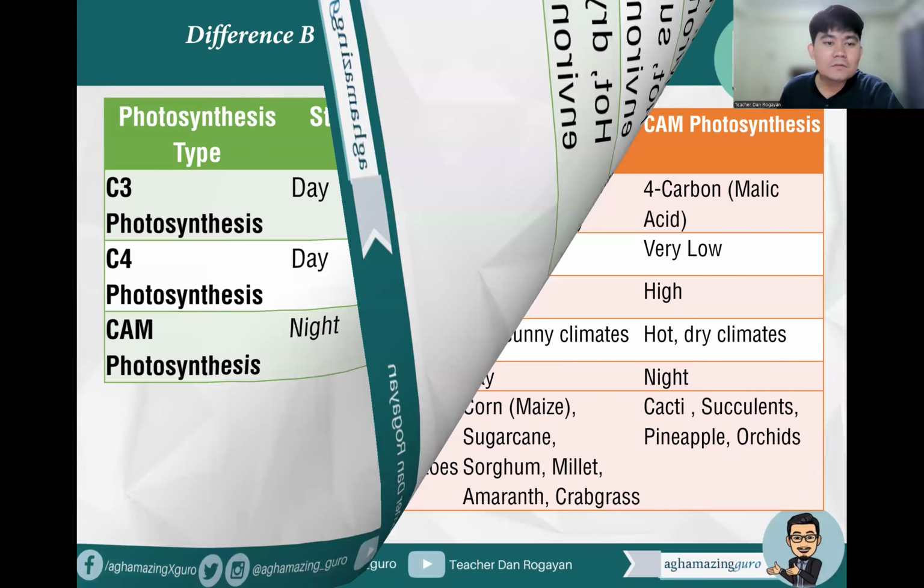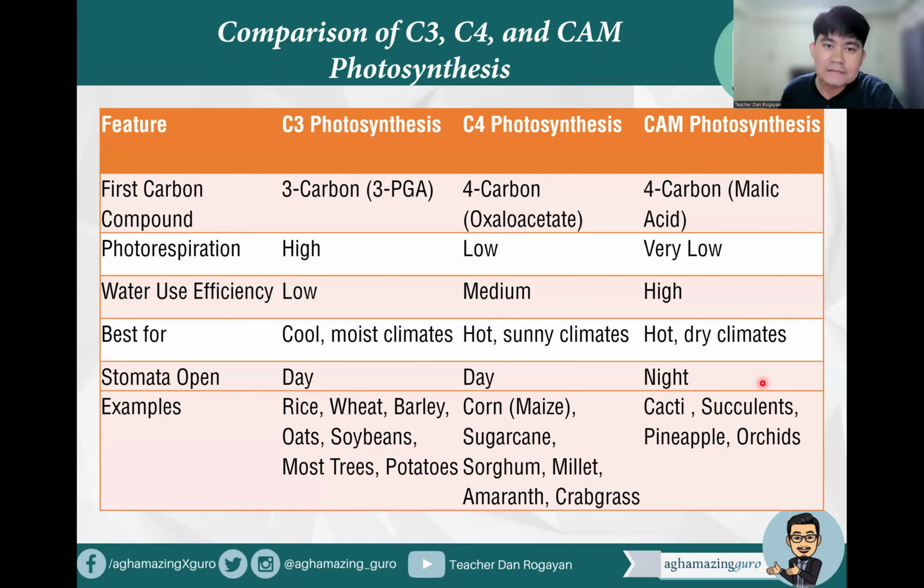Okay, in terms of other features of these types of photosynthesis, for the first carbon compound, the C3 actually has three-carbon, or 3-phosphoglycerate. Okay, so that is 3-PGA, thus the name C3 photosynthesis. For C4, we have the 4-carbon oxaloacetate, and for the CAM, we have the 4-carbon malic acid. For photorespiration, very high for C3, low for C4, and very low for CAM.